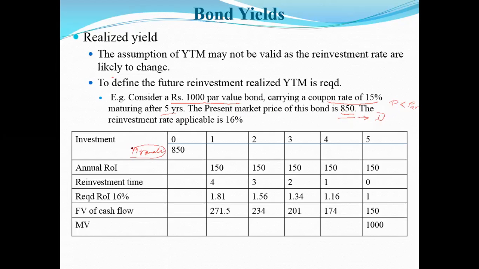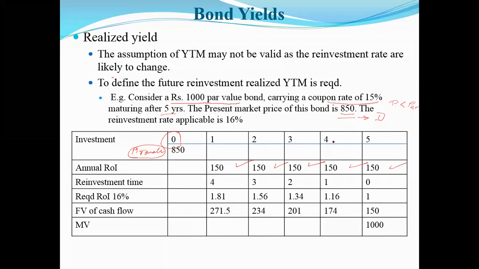She has purchased the bond in the 0th year, which means she has the next 5 years wherein she can receive 15% on the face value of the bond. So every year Mrunali is going to receive 150, 150, 150, 150, plus 150. She is going to receive this amount every year for the next 5 years.